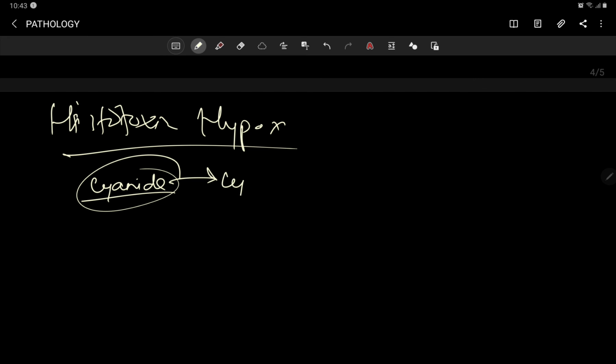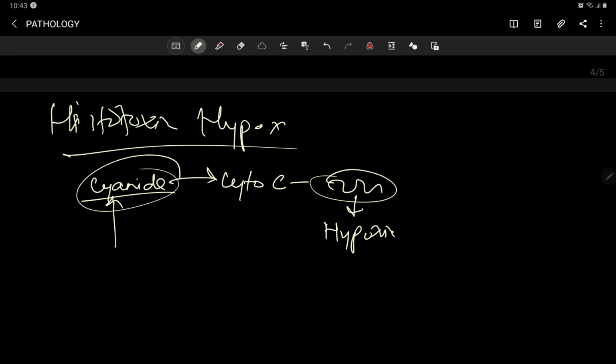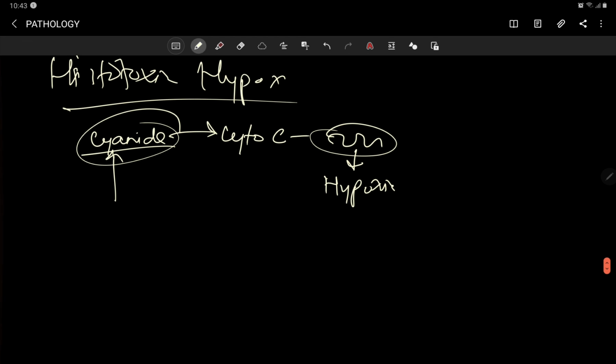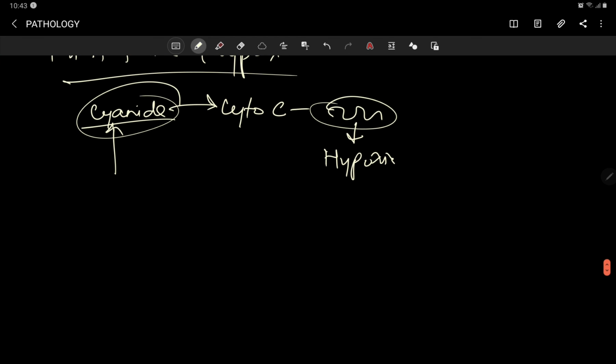You know where cyanide works? It works on cytochrome C in the mitochondria, damages the mitochondria, and leads to hypoxia due to a toxin. So this is called histotoxic hypoxia.